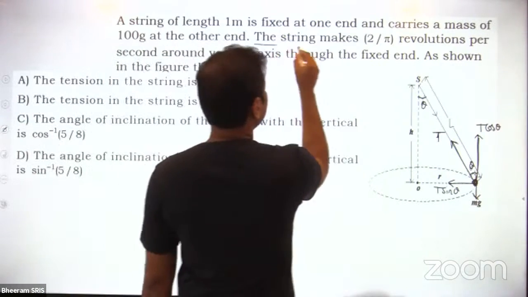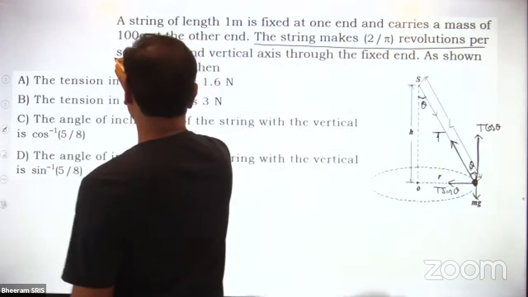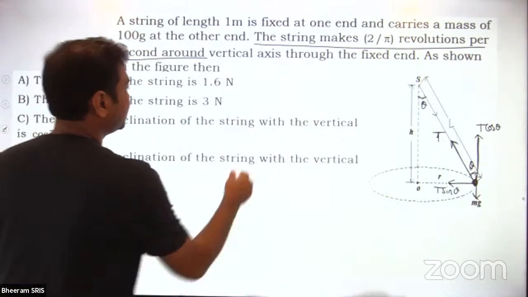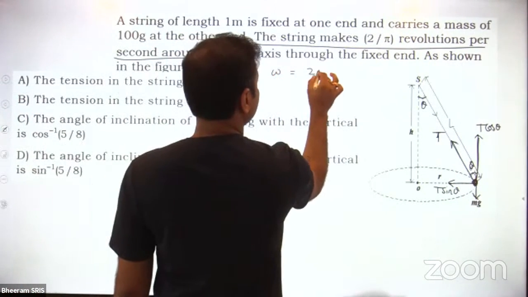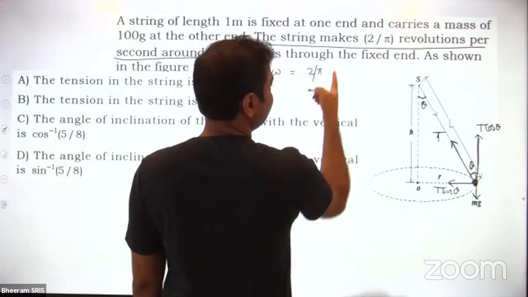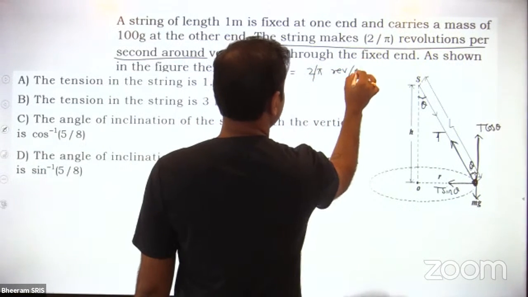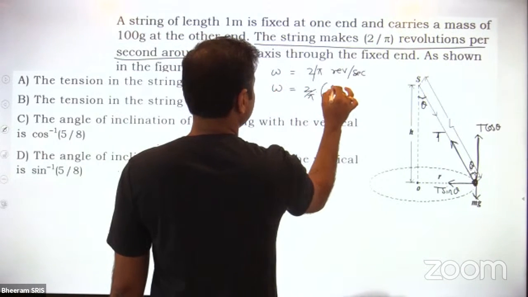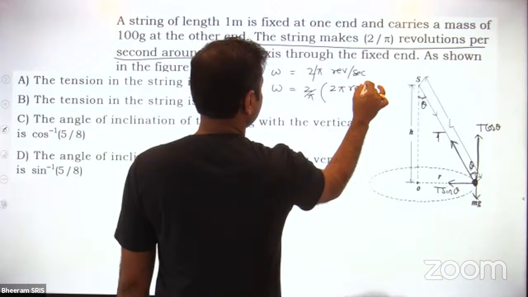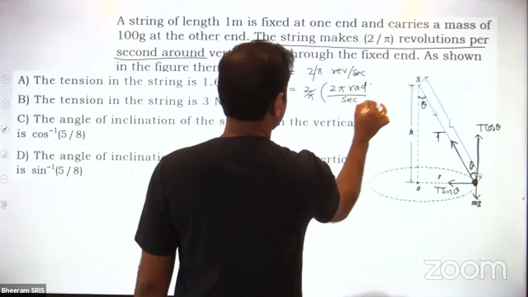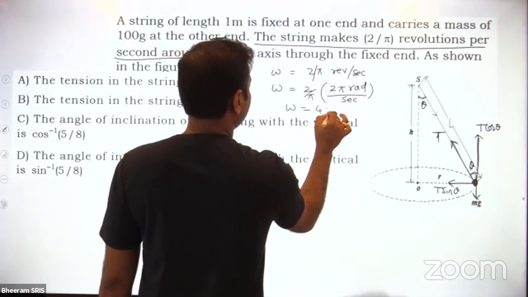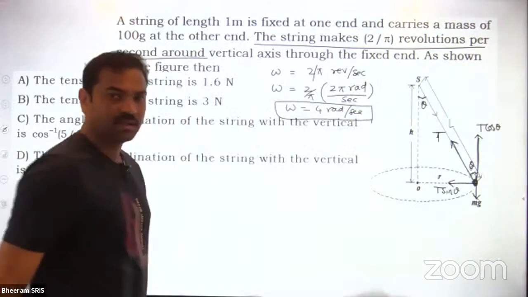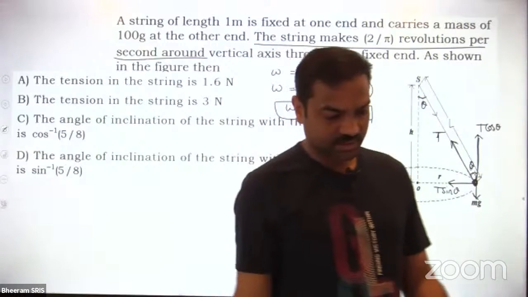But they have given, see, this is the omega value. Revolutions per second is given. So that means what? Omega is equal to 2 by pi, I think so. Yes, 2 by pi revolution per second. So what does the revolution mean? 2 pi radians per second. Am I right? So then omega value will become 4 radian per second. Omega should always be in terms of radian per second. Radian per second is the unit for omega.